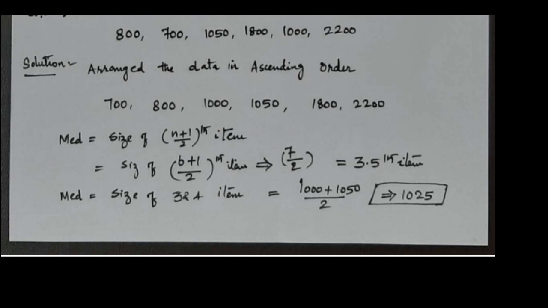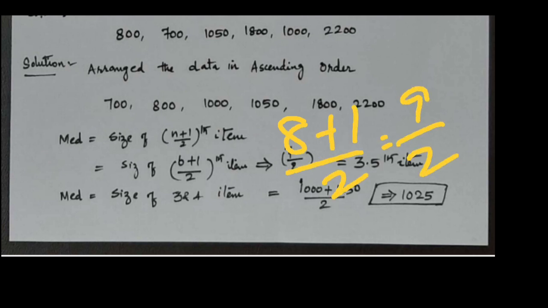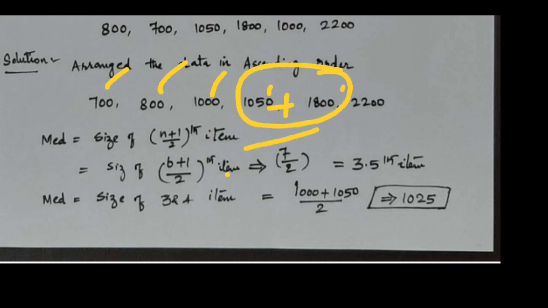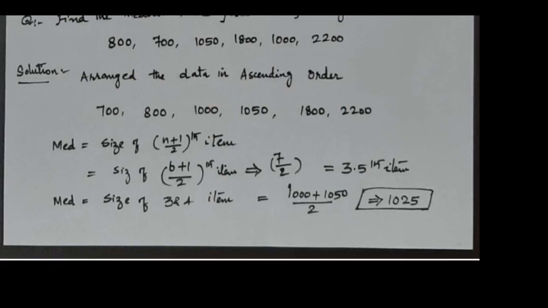When you have 8 numbers, 8 plus 1 divided by 2 gives 9 divided by 2, which is 4.5. So when you get this 4.5, you have to take the fourth and fifth items: 1 2 3 4, fourth and fifth items. Add these two numbers and divide by 2, and you will get the median. So median means the middle value of this frequency.